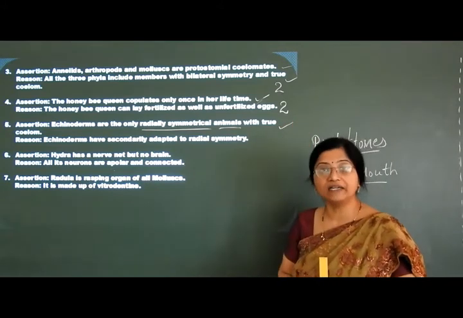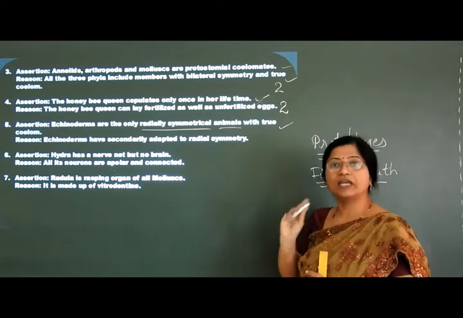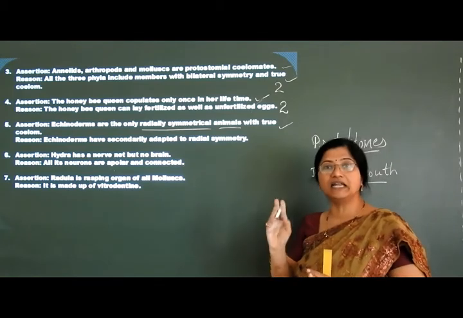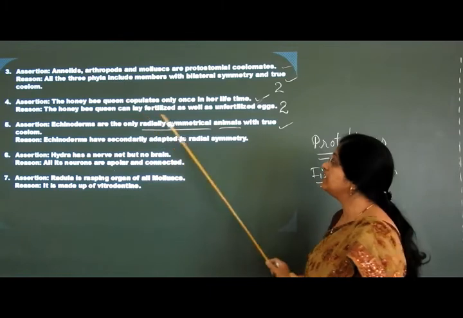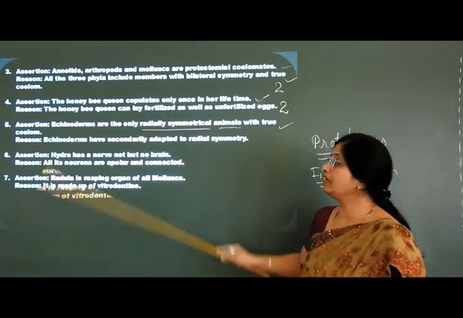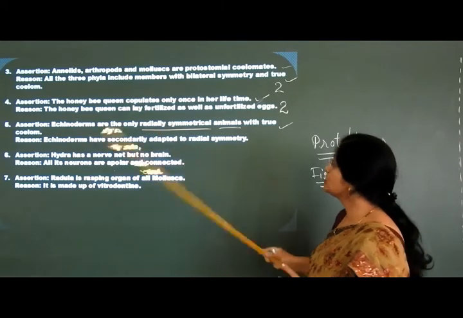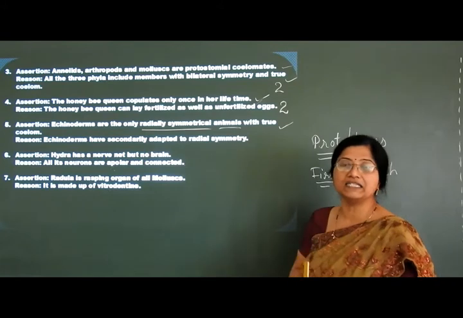The true coelomate animals with radial symmetry are echinoderms. Radially symmetrical acoelomates are phylum Coelenterata and Ctenophora. That means echinoderms are the only radially symmetrical phylum with a true coelom. This is a true statement. Echinoderms have secondarily adapted to radial symmetry.